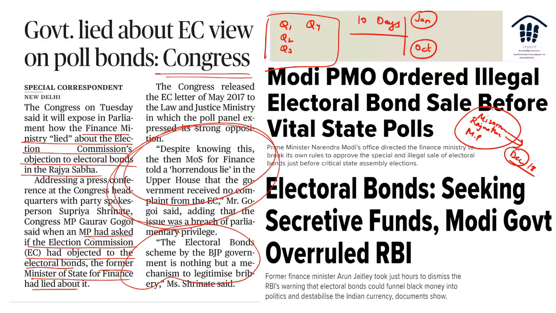Then obviously, electoral bonds, seeking secretive funds. Modi government overruled RBI. Arun Jaitley took just hours to dismiss RBI's warning on electoral bonds, that it could funnel money into politics and destabilize the country. Documents show that. Let's look into whether that's true or not. So this is on 30th of January 2017, just a day or two before the Union Budget, I think.